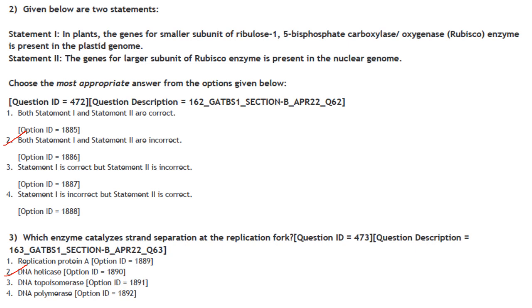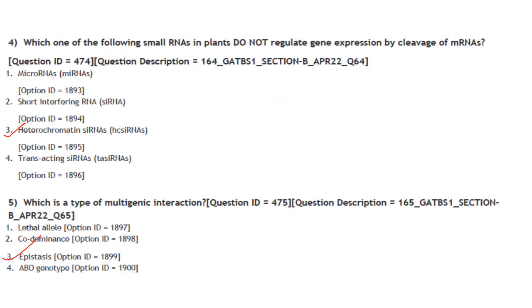Then next one. Which enzyme catalyzes strand separation at the replication fork? So strand separation is catalyzed by DNA helicase. Answer is option 2. Then next one. Which one of the following small RNAs in plants do not regulate gene expression by cleavage of mRNAs?